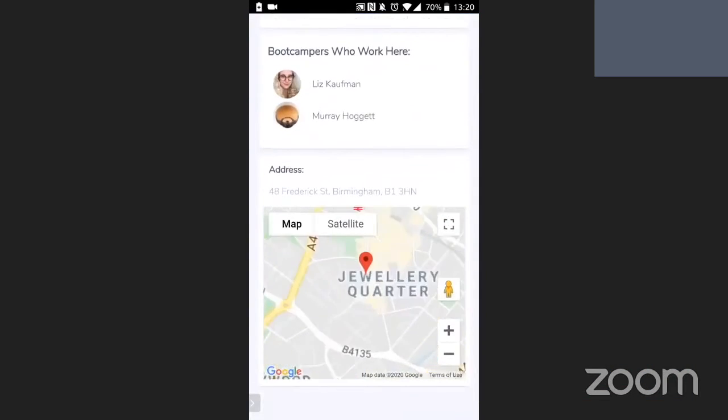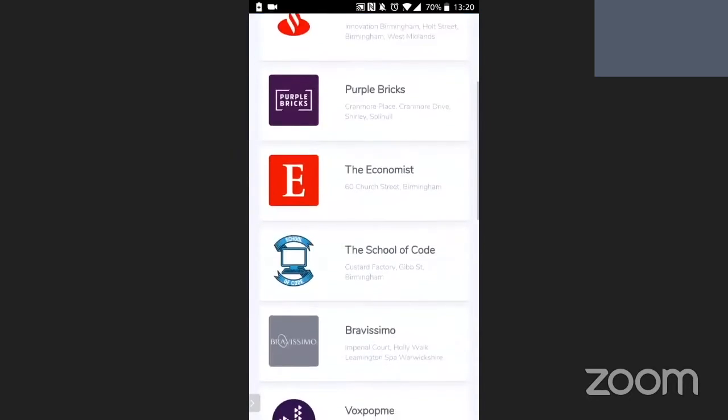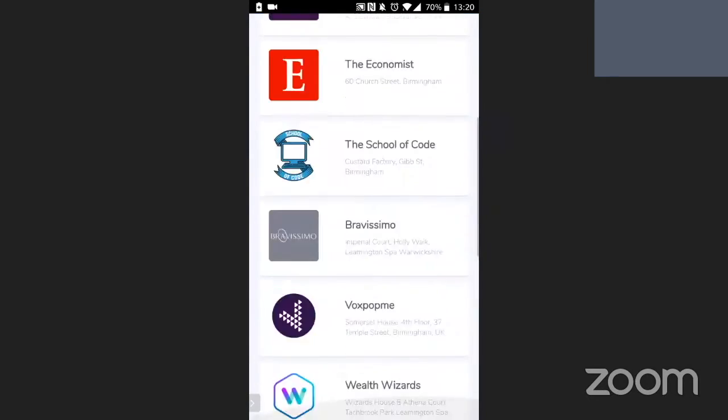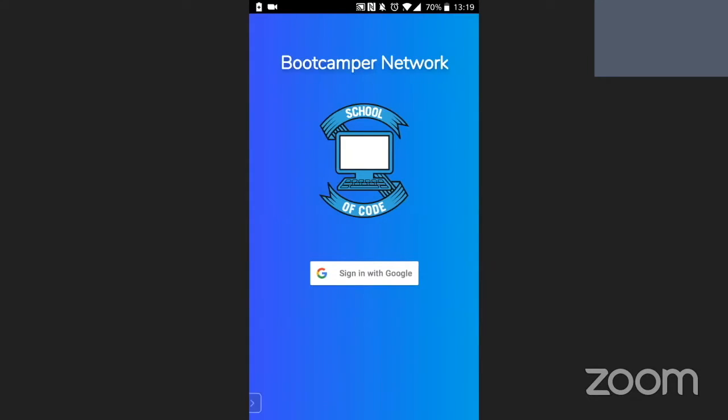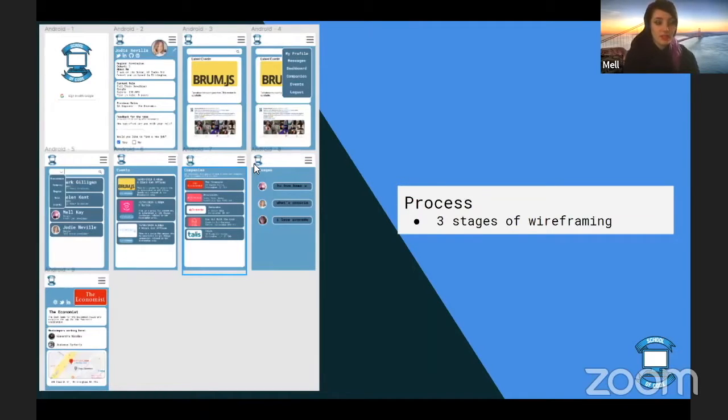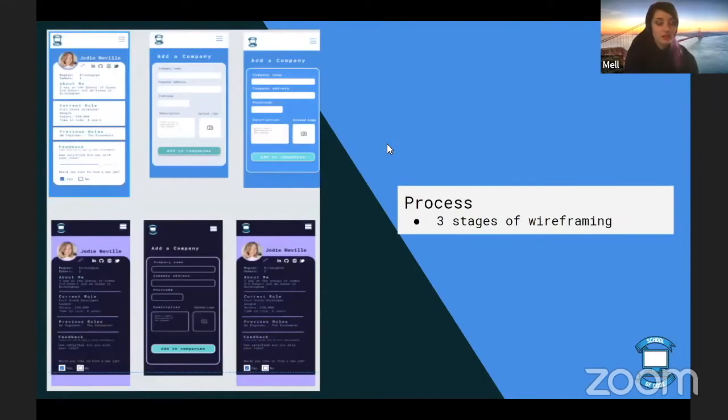We decided to build a progressive web app so that it could be used online and offline on web browsers and Android or iOS devices. We had 3 stages of wireframing, and each stage was a better iteration compared to the last. In the first stage, we planned the original look and feel of the app. In stage 2, we used the Figma prototyping. And in stage 3, we decided on a new design for the app to make it match a little bit better how we wanted it to look.